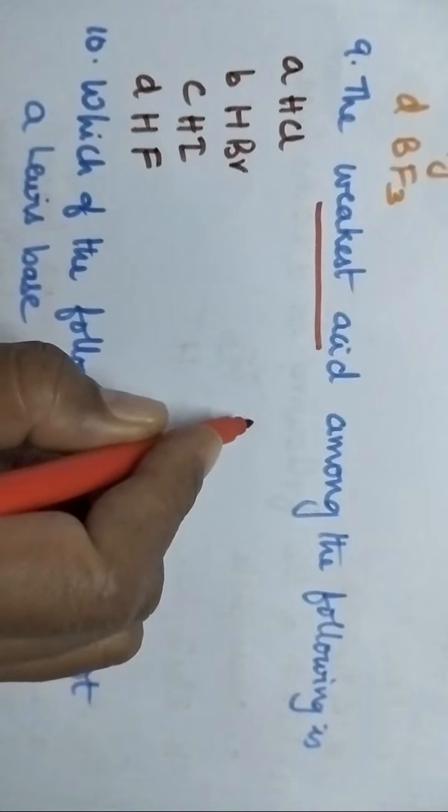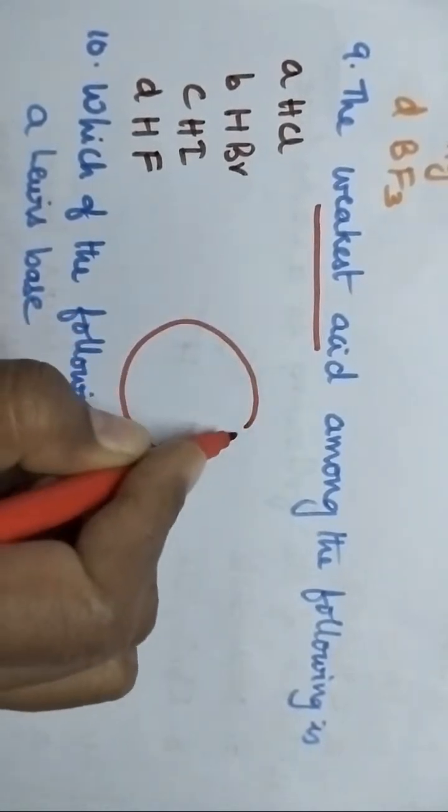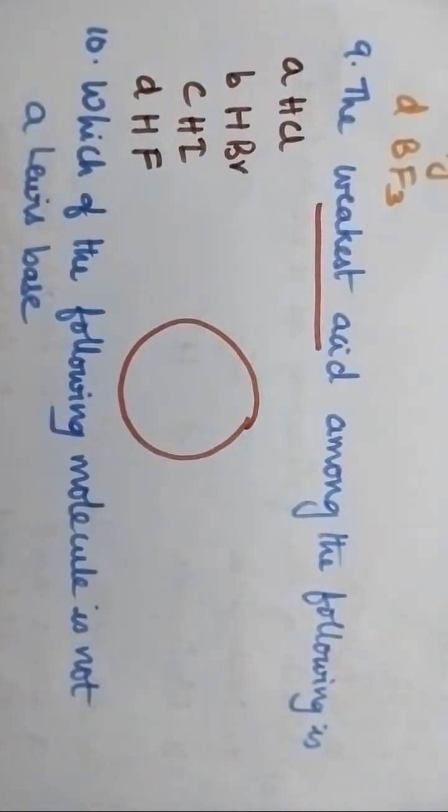Yesterday I explained the acidic nature of hydrohalogenic acids. The anion with large size is the strongest acid. So you have to identify the halogen with small size.